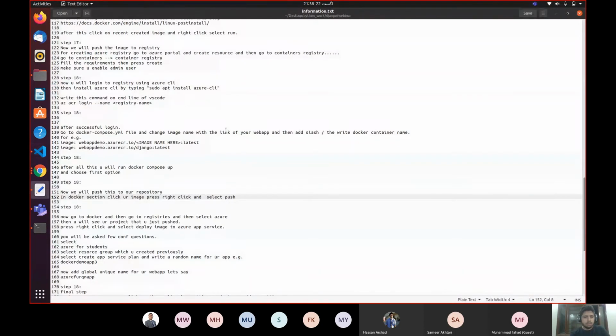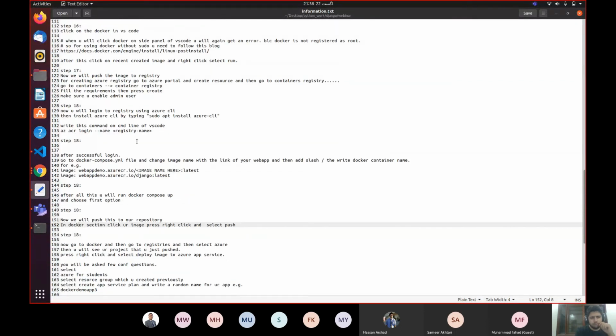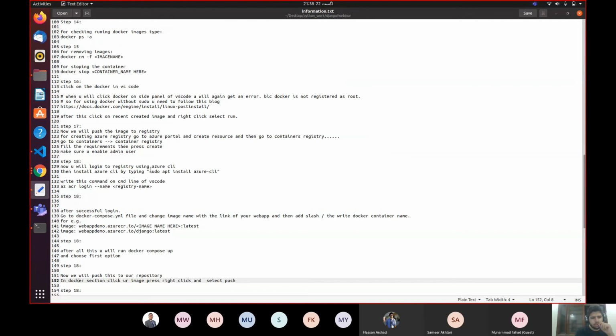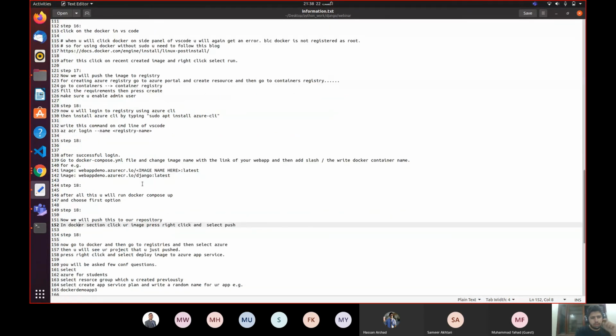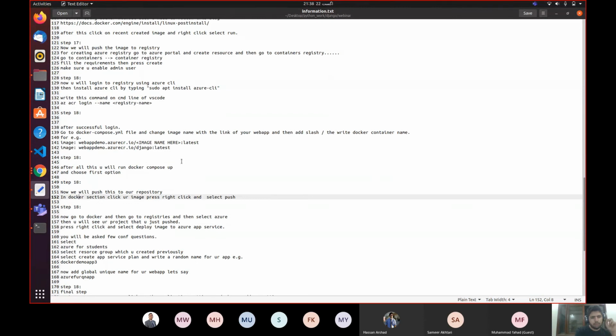Yeah, yes. Until it is running. After successfully step number 18, this will... okay. In step number 18, did we miss something? We run YAML file, and once we run this thing, Django latest. So after all this, you will run Docker Compose first option. You will push this to your repository. Okay, now we have done this thing as well.